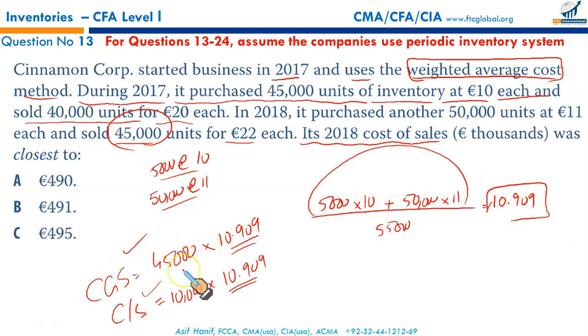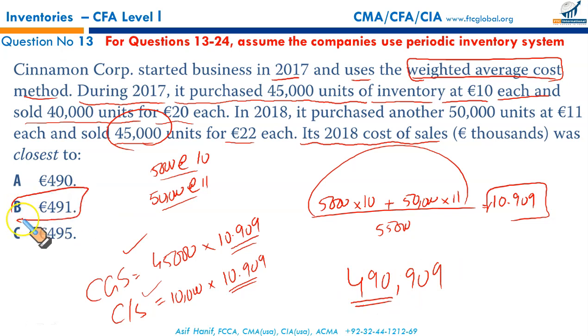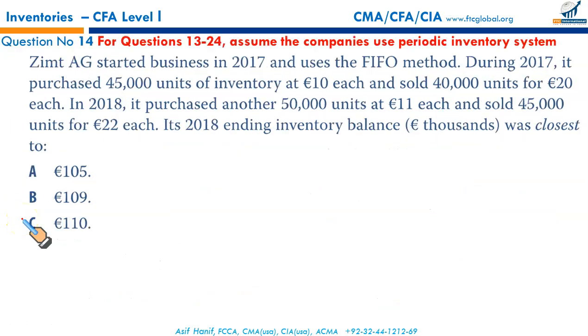So multiplying 45,000 with the 10.909 will give you 490,909. If given in thousands, it's going to be 491. That makes B the correct option. And B it is. Put your efforts in the right direction. And this is the right direction.